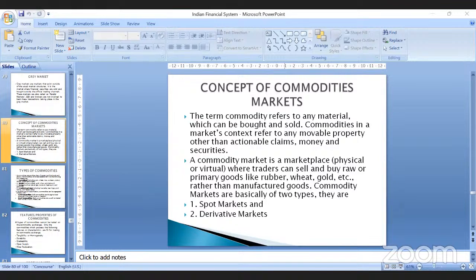The commodities market can include hard commodities, like gold and zinc, or soft commodities, like oil, coffee, and things like that.